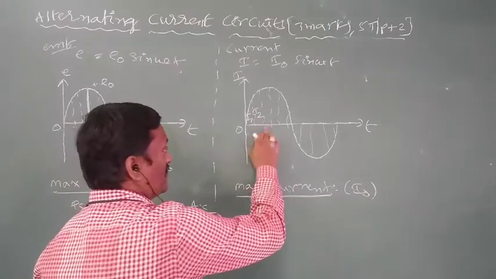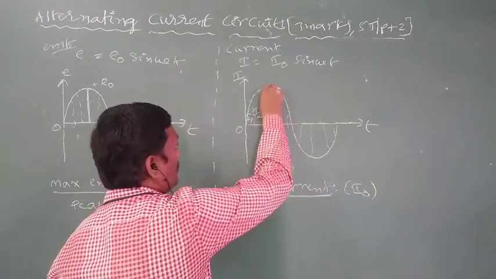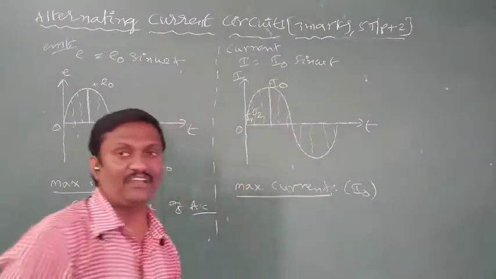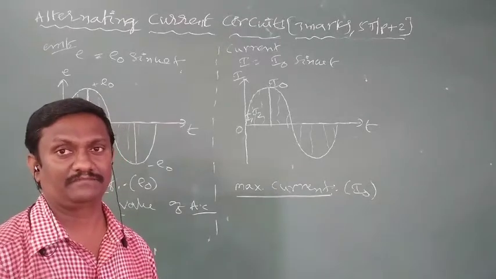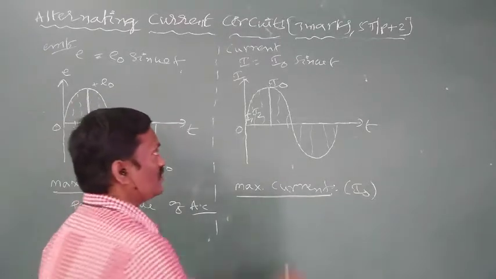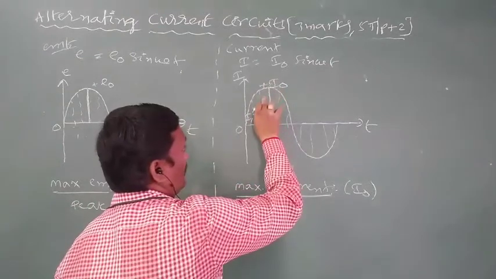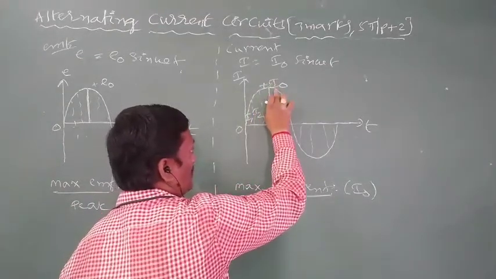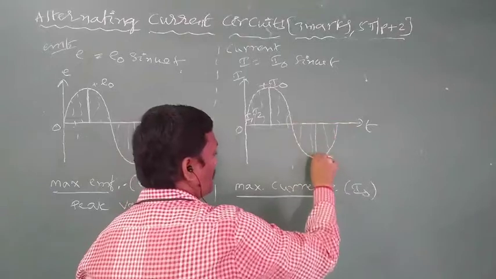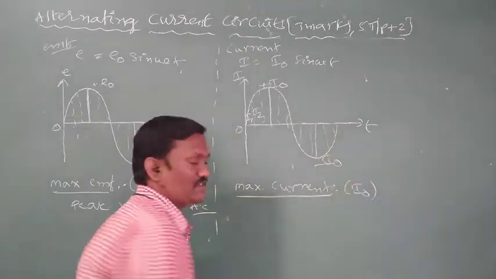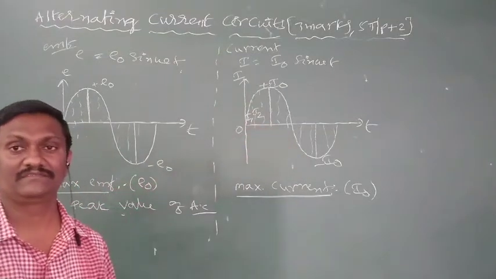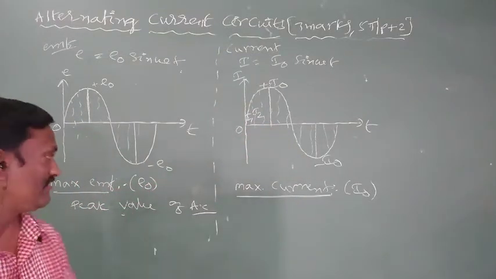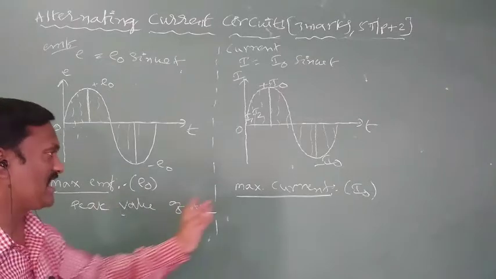Similarly, among different instantaneous currents, one instantaneous current is maximum. The maximum value of all instantaneous currents is called the peak value of AC. In the positive half cycle, the maximum instantaneous current is plus I naught. In the negative half cycle, the maximum instantaneous current is minus I naught. So that is about the peak value of AC, maximum EMF E naught and maximum current I naught.